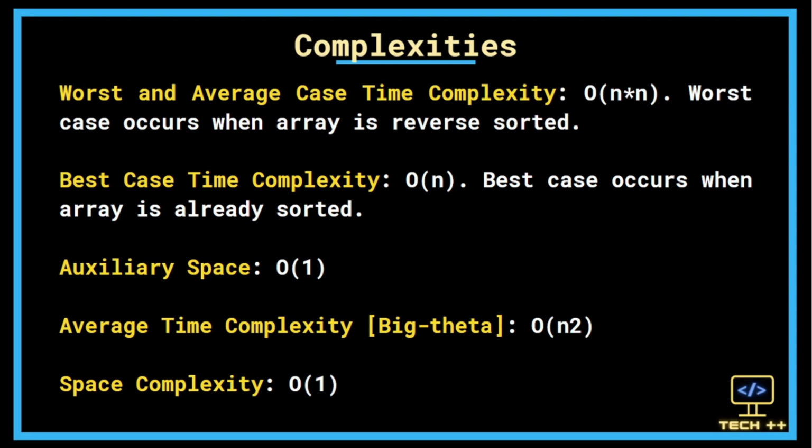The auxiliary space refers to the temporary space required by an algorithm to be used. It may be temporary arrays, pointers, etc. Space complexity, on the other hand, is a reference to the total space taken by an algorithm with respect to the input size. The average time complexity is big O of n square. We will also make a separate video on how to calculate these complexities.